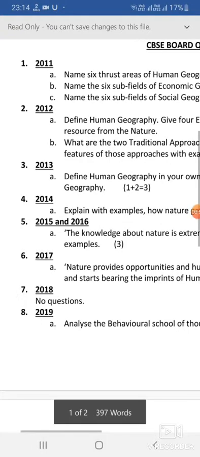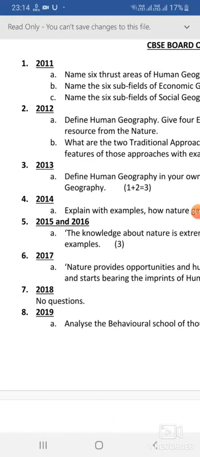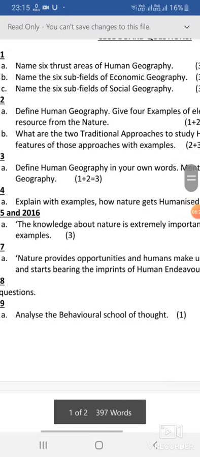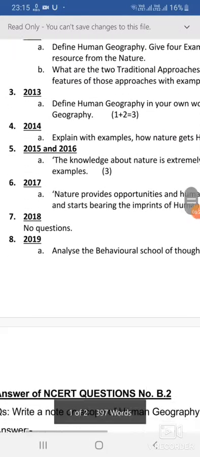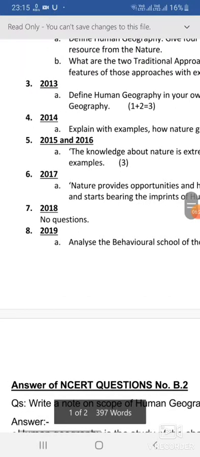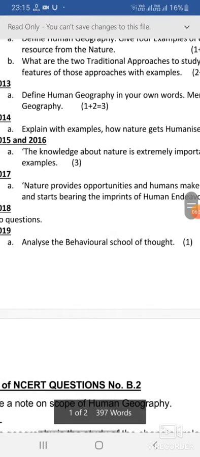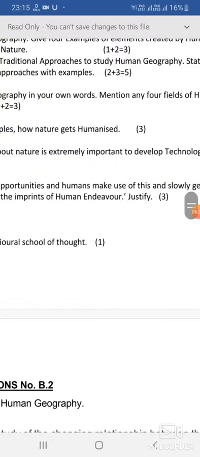Again, I am repeating the same thing, that when we are making any sort of cultural landscape, like when we are making pasture grounds, when we are making oceanic routes, when we are doing step farming on the rolling hills and highlands, when we are developing health resorts, when we are developing lots of tourist spots, all these are examples of possibilism. So you can take any example that makes the nature humanized.